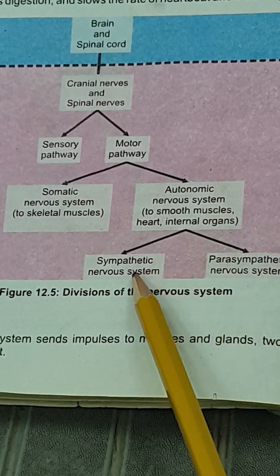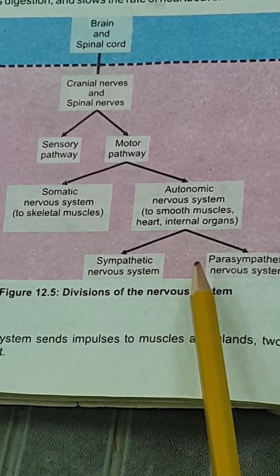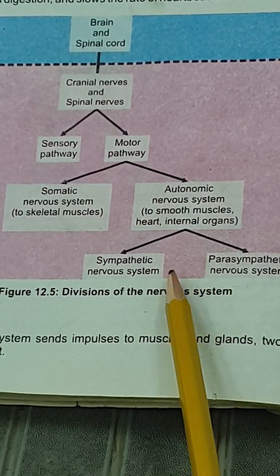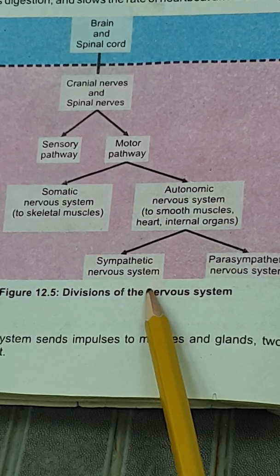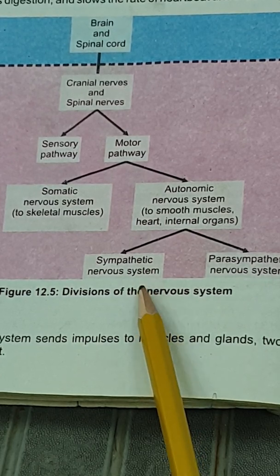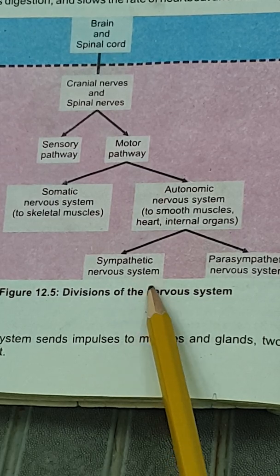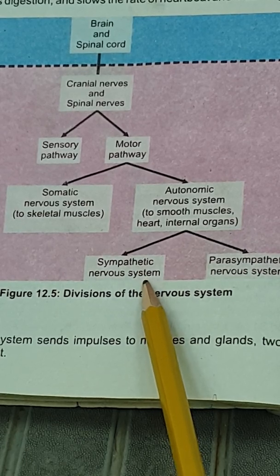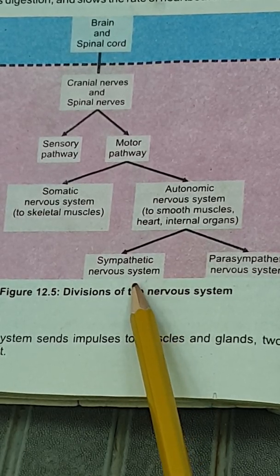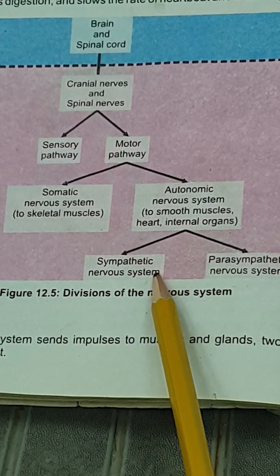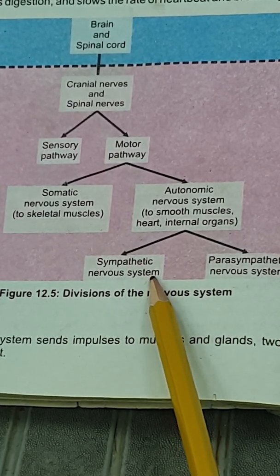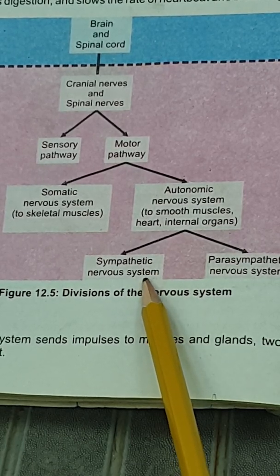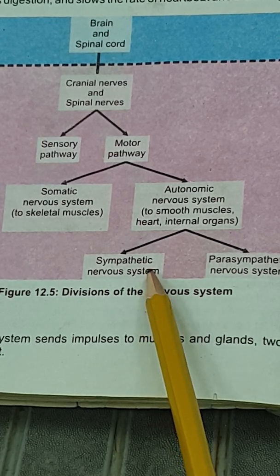In the autonomic nervous system, two types of systems are further included: one is the sympathetic and the second one is the parasympathetic. The sympathetic nervous system works for accidental actions, or sometimes emergency situations, for example in a situation of anger or in a situation of fright.